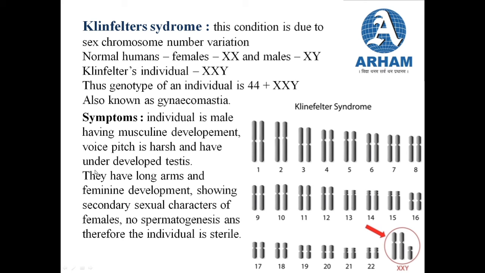Because their testis is underdeveloped, there is no spermatogenesis, and that is how they become sterile. So this was all about Klinefelter syndrome.